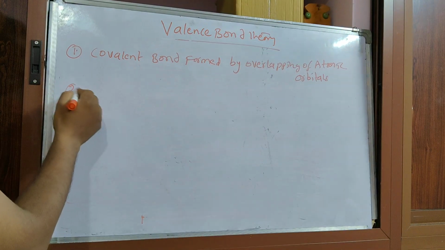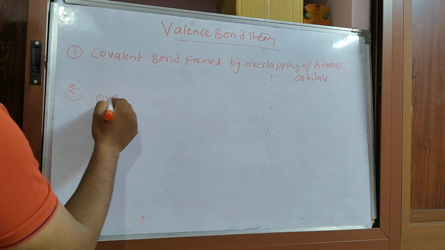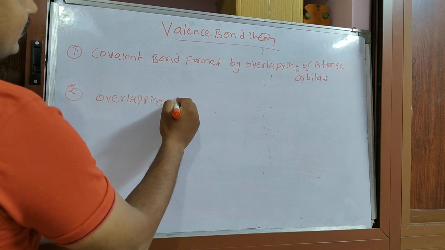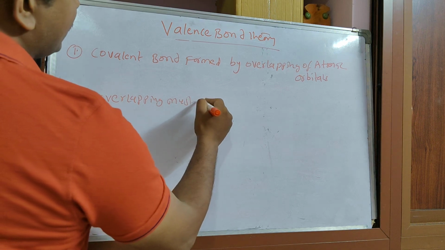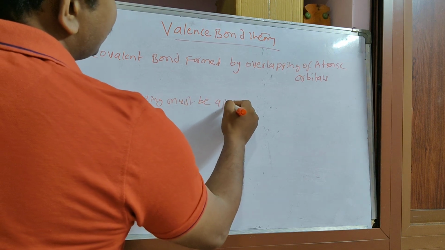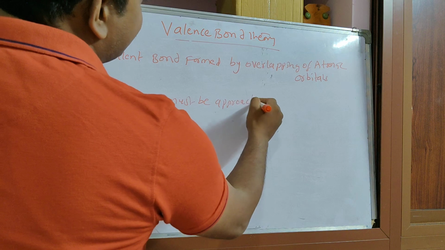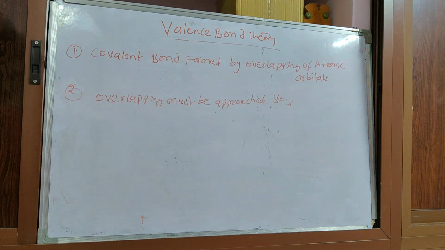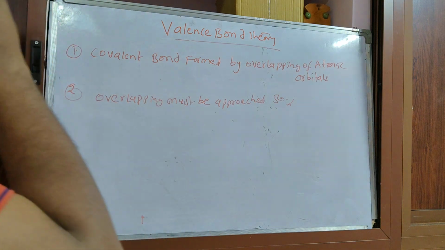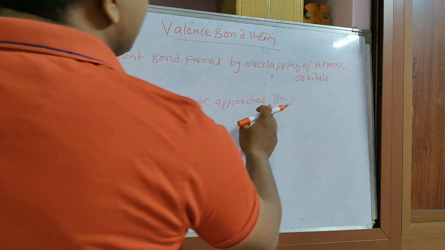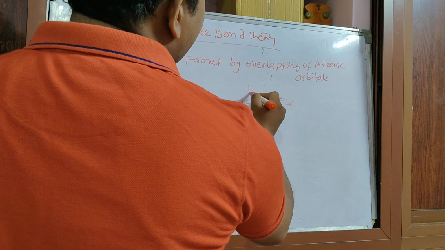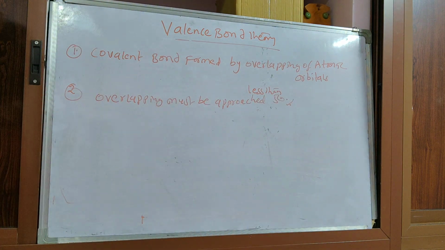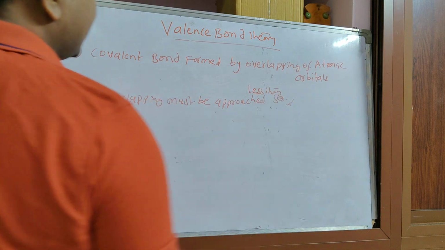Second point is the overlapping must be approached to less than 50% only. Why? Because the overlapping must be approached less than 50%. Why? Because of what happens beyond that.